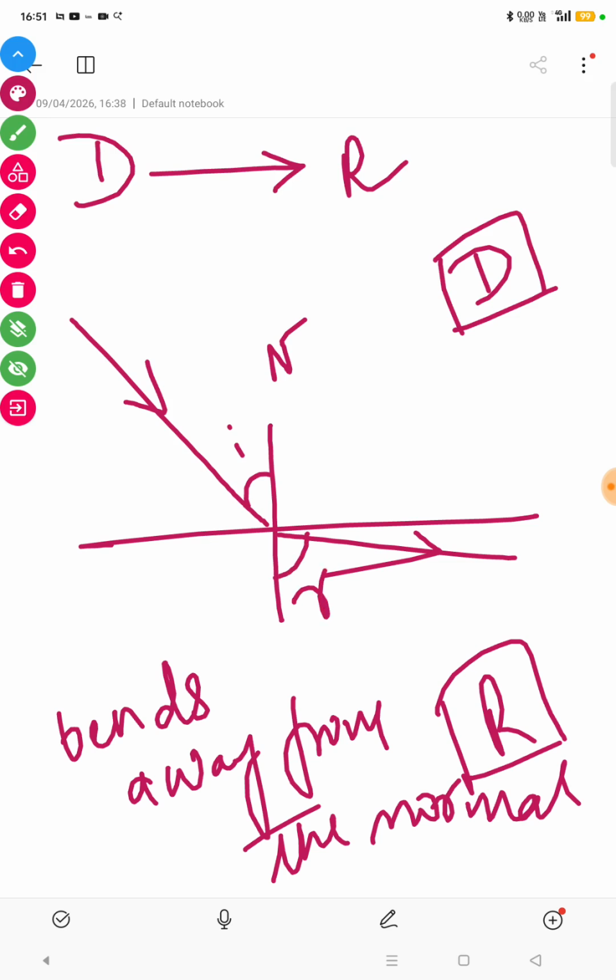Always remember, the angle of refraction is the angle between the refracted ray and the normal. This is the refracted ray, this is the normal. So the angle between the refracted ray and the normal gives the angle of refraction. And in the case of denser to rarer medium, the refracted ray moves away from the normal. Clear?